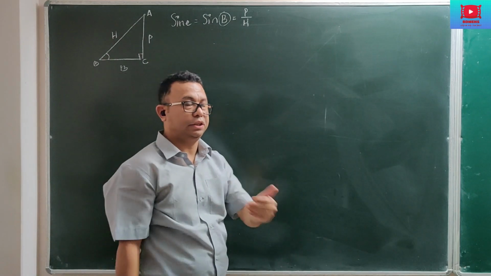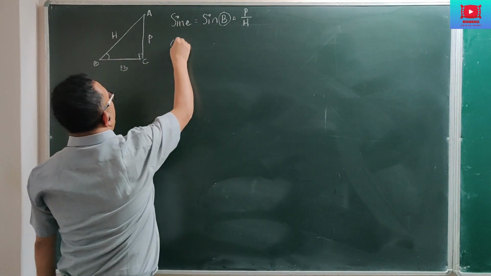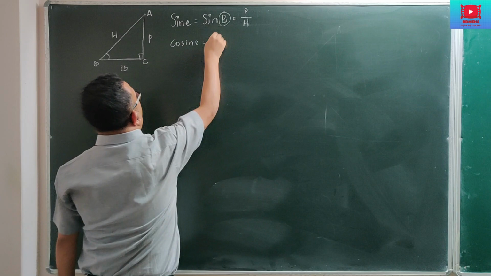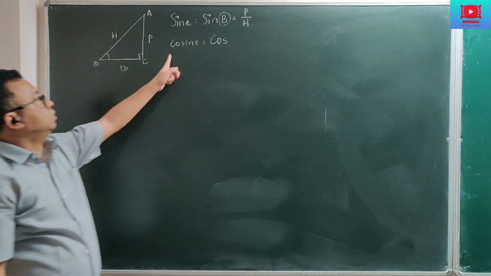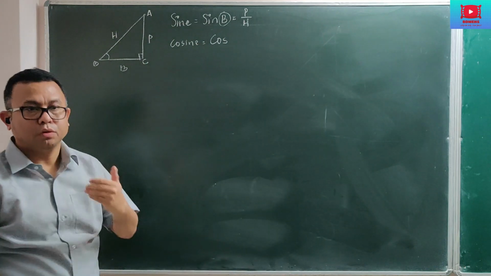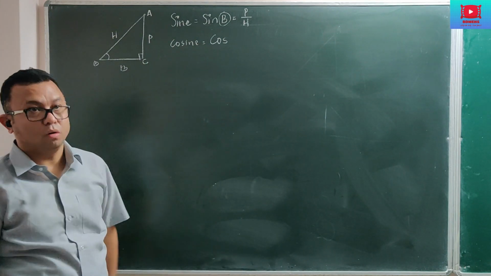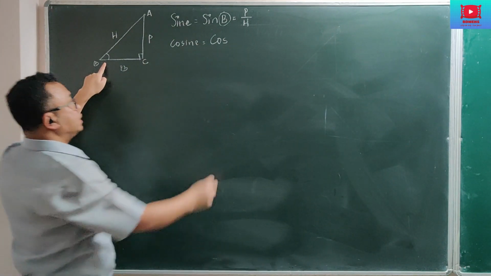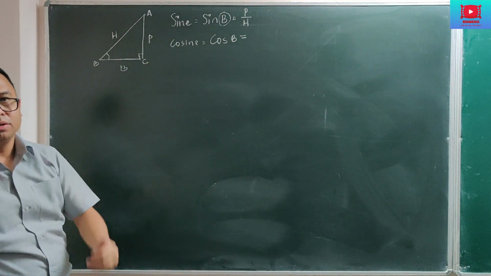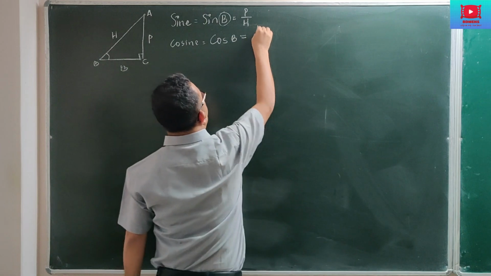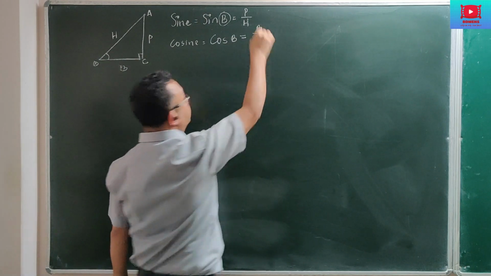Then the next ratio is cosine. In short, henceforth we will be referring to it as cos. Again, if the angle of reference is the same, I'll write this as cos B. Cos is the ratio of base to hypotenuse of the triangle.